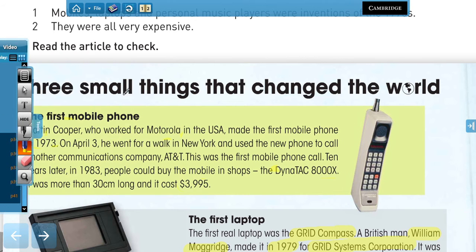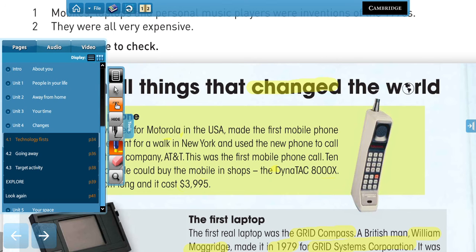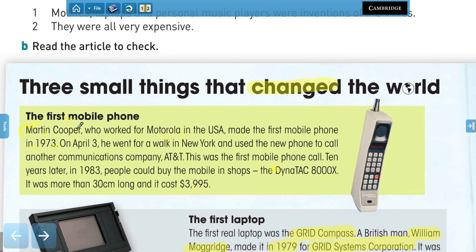So look at the title. We have change, the word change, right? That is a verb written in past. Now let's see. We have worked, right? Who worked. We also have made, went, what else? Used, was, and we have was as well.